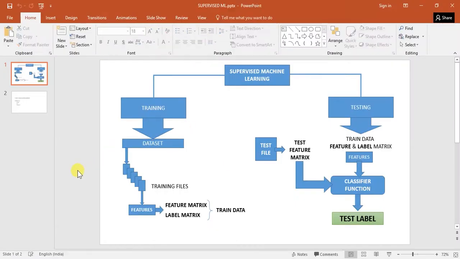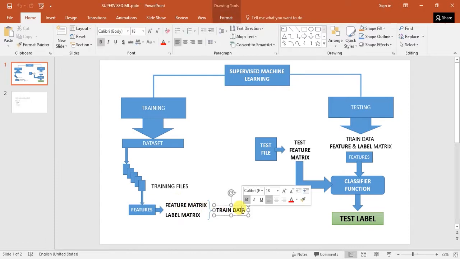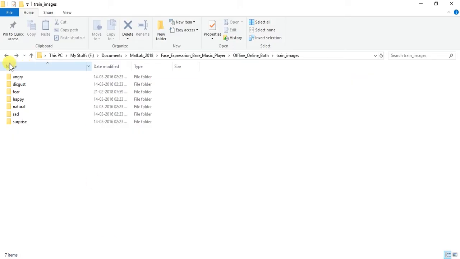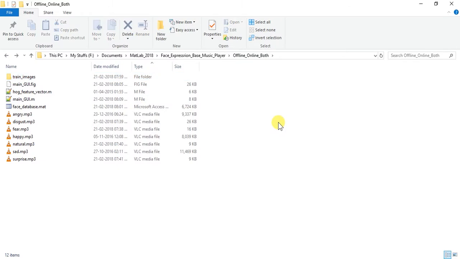We collect all the features and all the labels of the images inside the dataset, and we collectively call it train data. This will be saved in a mat file, a matrix file, and will be used in the testing phase.